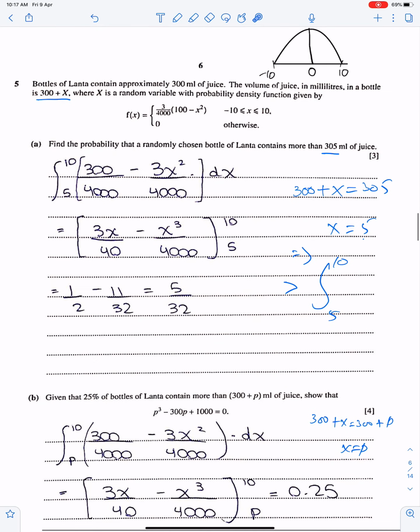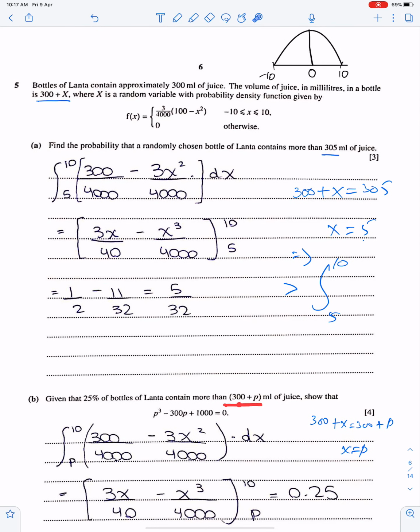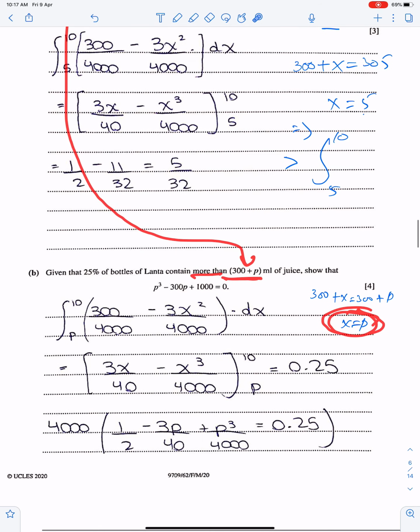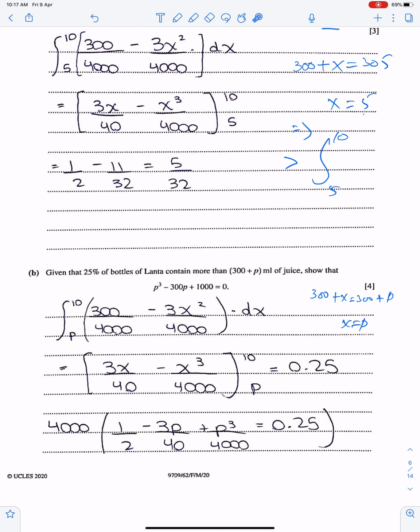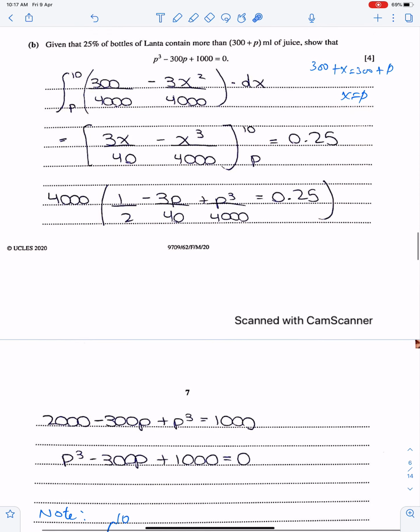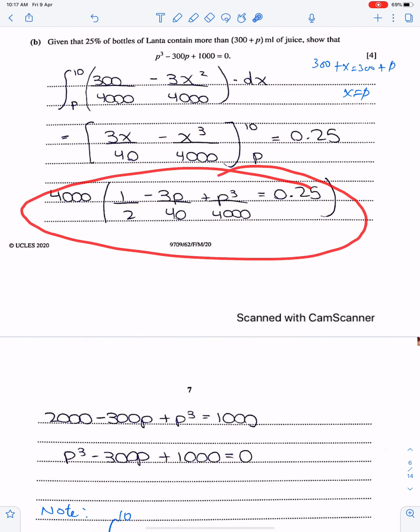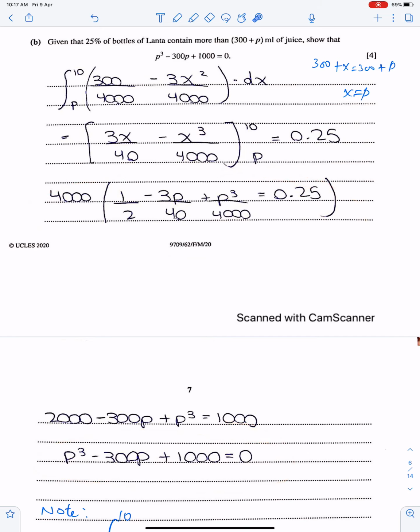Next part. Again, you have to compare this with this. So x is p, and more than that means this is the lower limit. So from p to 10, you have to integrate f of x, and this probability is given as 0.25. Given that 25% of bottles of L contain more than this ml of juice, this probability is 0.25. You have to prove this equation. When you solve this, you can easily get the answer shown.